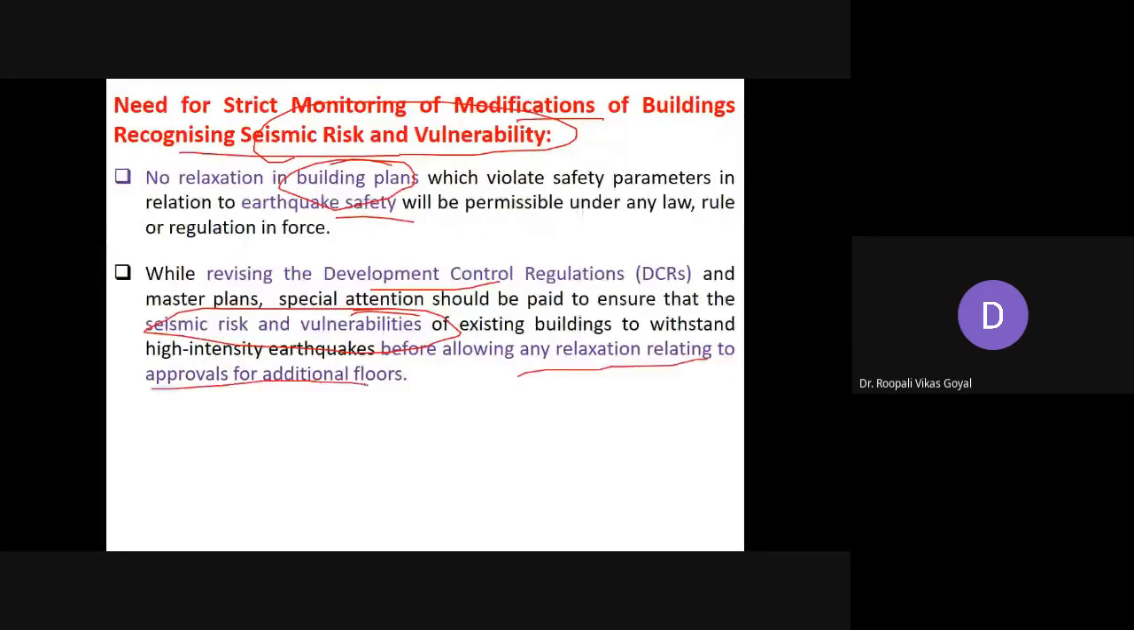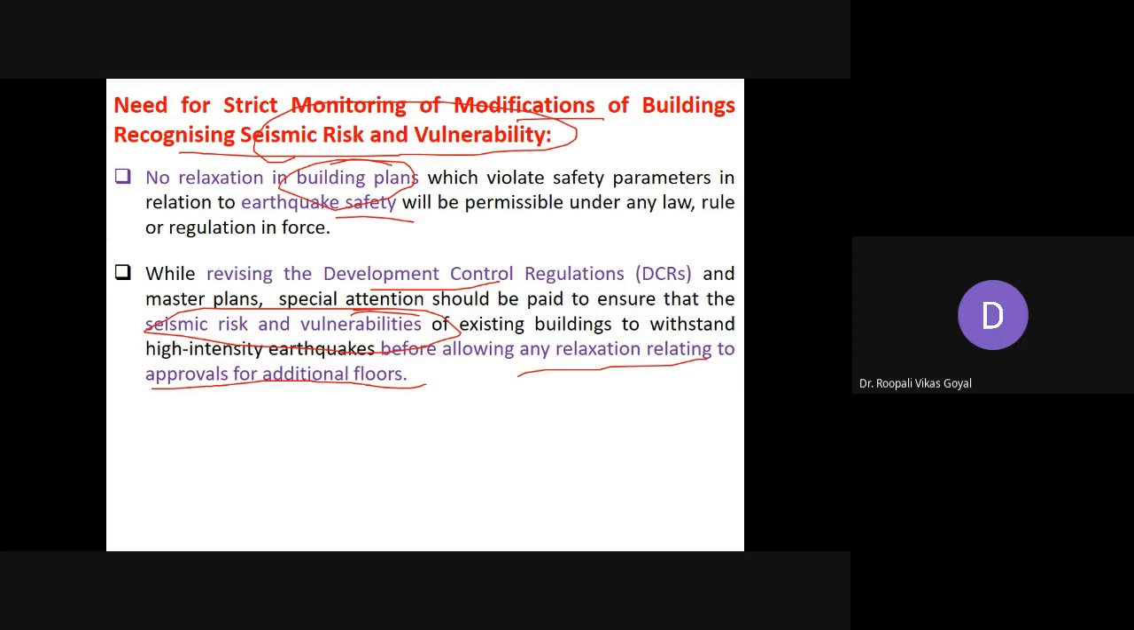So whenever the addition of any floor is to be allowed, these provisions should be strictly checked, and permission should be given without differing from the provisions. The provisions given as per the law, the NIDM guidelines and our IS codes are to be strictly followed in the earthquake prone region to make structures earthquake resistant.